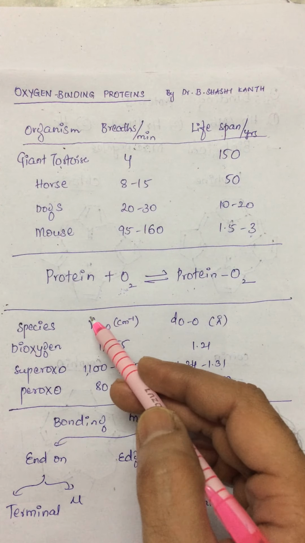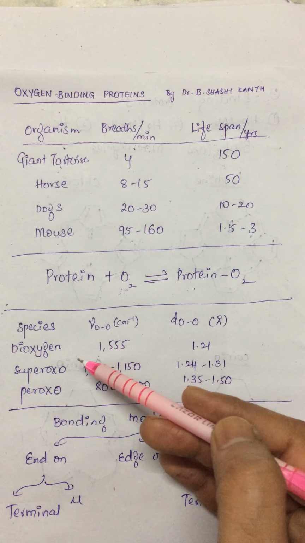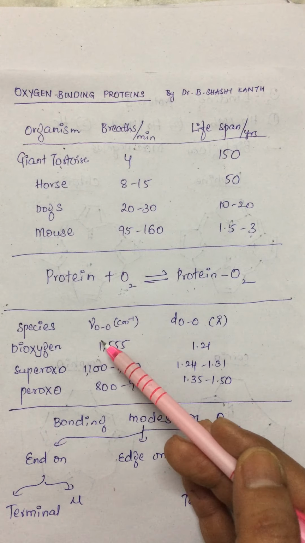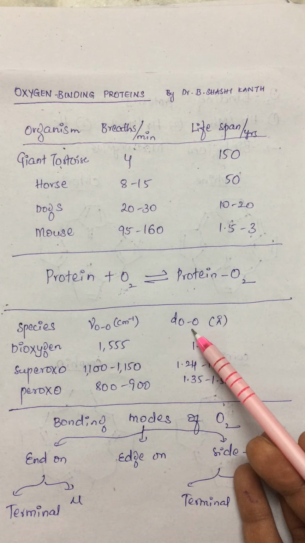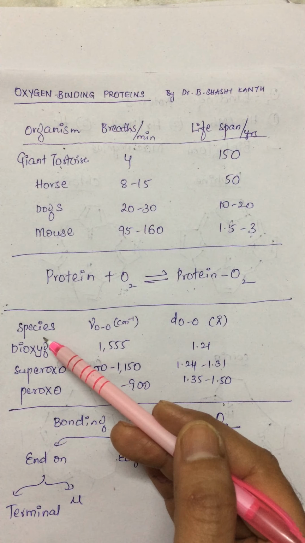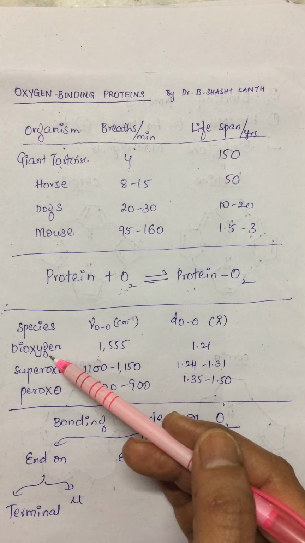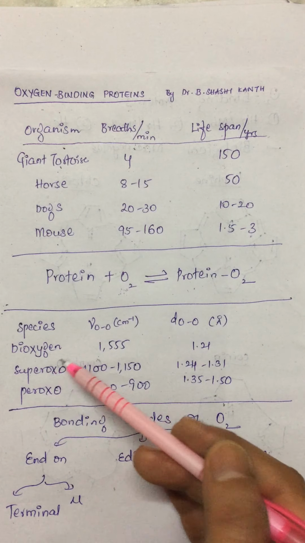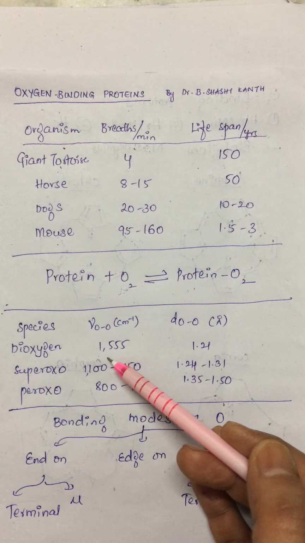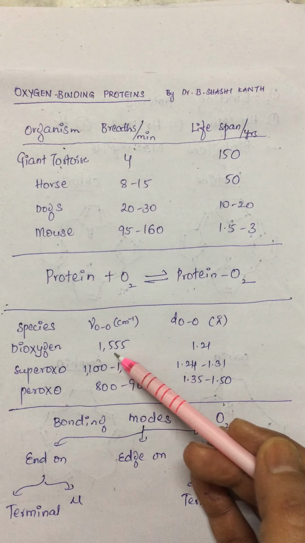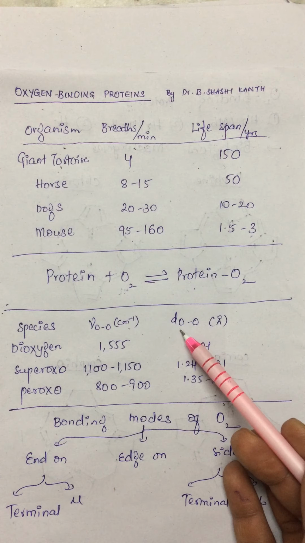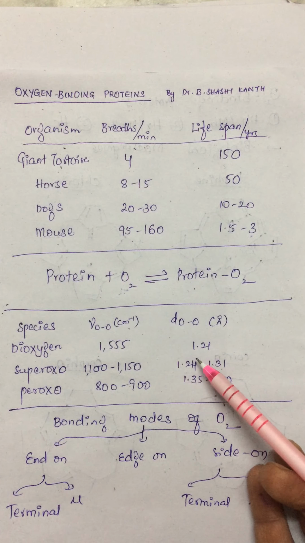We are also trying to derive some relation between the stretching frequencies and the oxygen to oxygen bond length in a given species. Suppose I choose the first one, dioxygen, which is in a triplet state. The 2 unpaired electrons are present in the antibonding orbitals. The stretching frequency is found to be around 1555 wave numbers, and the distance between the oxygen atoms is 1.21 angstroms.